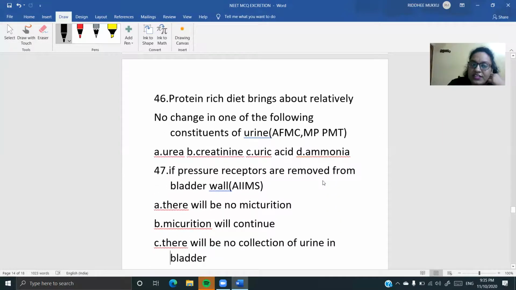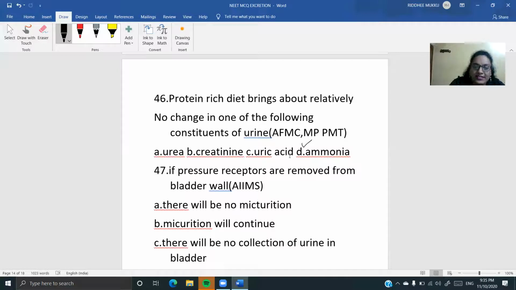Next, children, coming on to protein-rich diet brings about relatively no change in one of the following constituents of urine. प्रोटीन रिच डाइट लेंगे तो क्या ज्यादा रहेगा? यूरिया, यूरिक एसिड, कीटोन्स ज्यादा रहेंगे। देखिए, creatinine is regarding with the creatine in the muscle. No, uric acid again with the protein. But ammonia is no way going to be connected. See, protein-rich diet brings about relatively no change in one of the following constituents in urine के बारे में पूछ रहे हैं, so it is going to be what? Ammonia. Okay, it's going to be the option called ammonia.